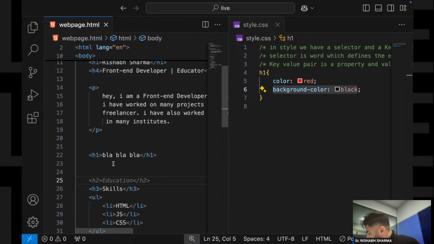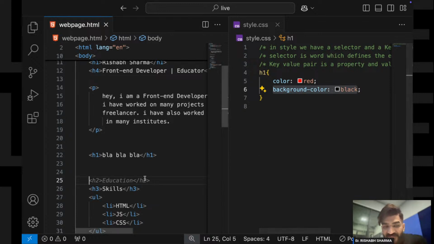Now what will happen? Will it target this also? Say yes or no, Janta. Will it target this also? Yes, exactly. Definitely it will target.